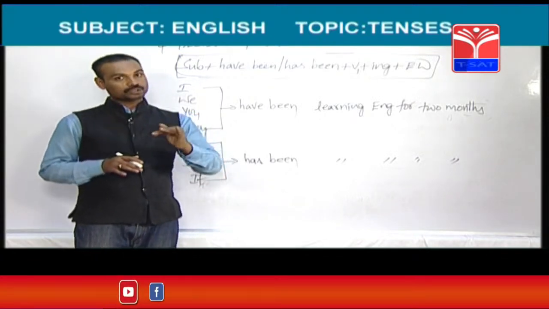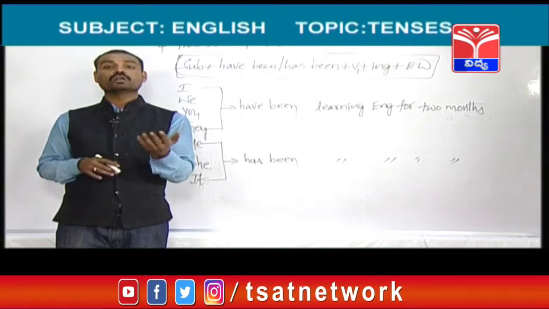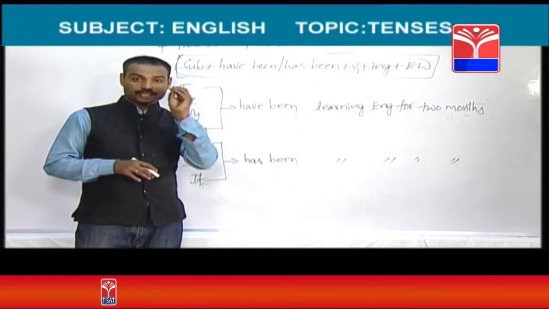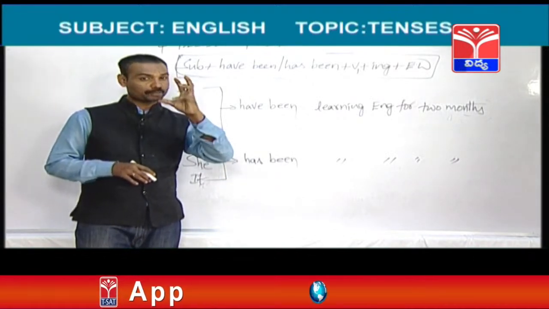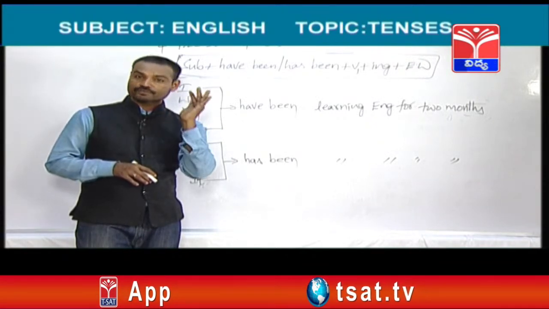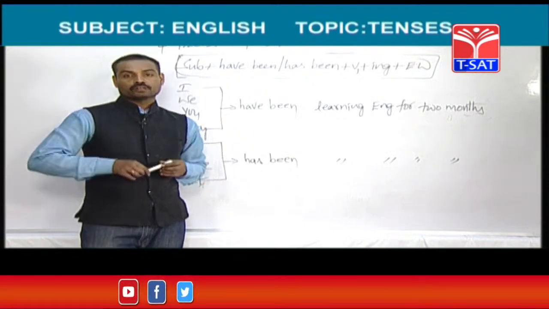So, here two keywords are there, since, for, and another one is how long. These are the keywords of present perfect continuous tense. Since should be used to mention the point of time, whereas for should be used to mention the period of time.